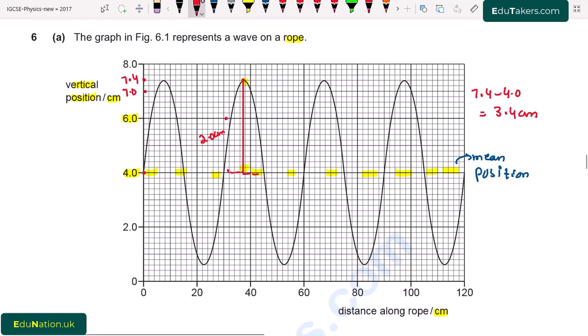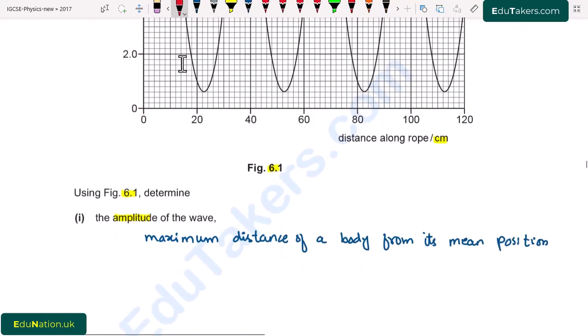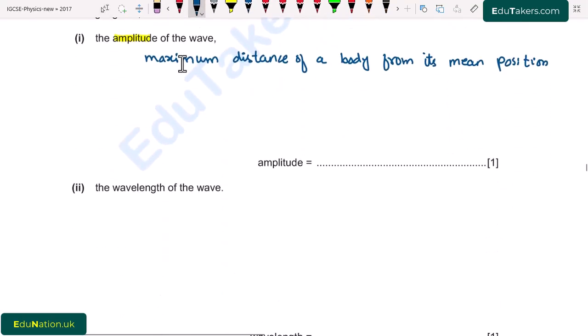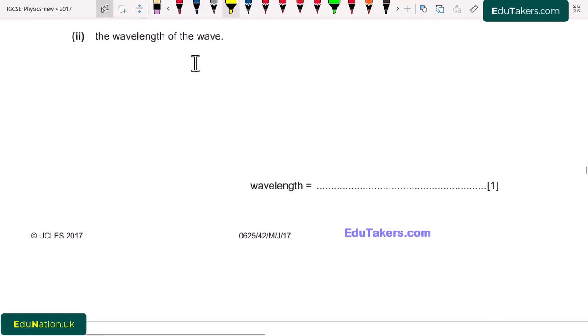Next, part 2, the wavelength of the wave. Here we have to find out the wavelength. First of all, wavelength is the distance between two consecutive crest or trough. I write here: distance between two consecutive crest or trough is equal to wavelength.